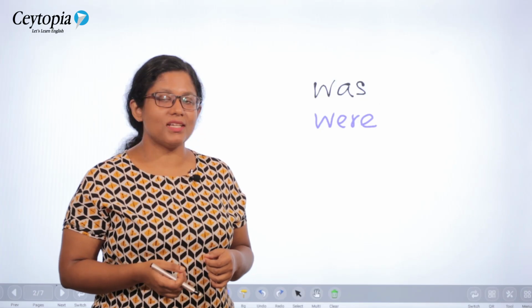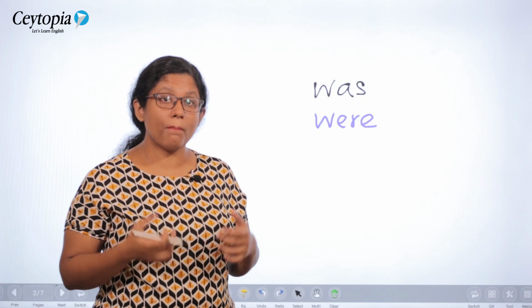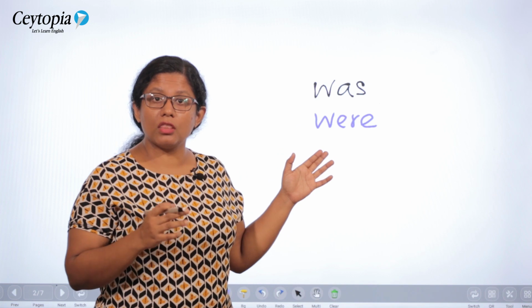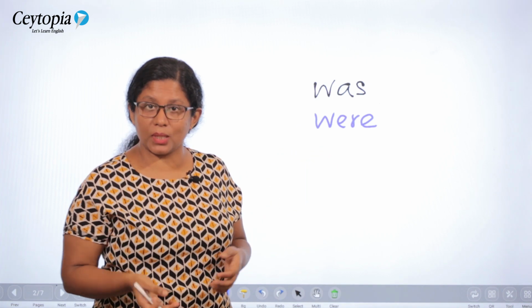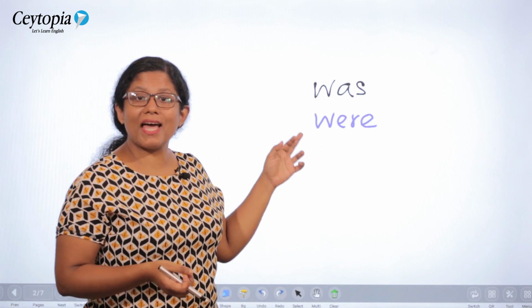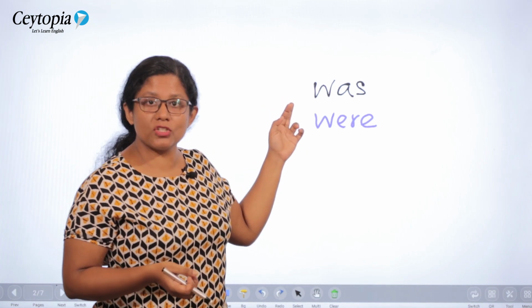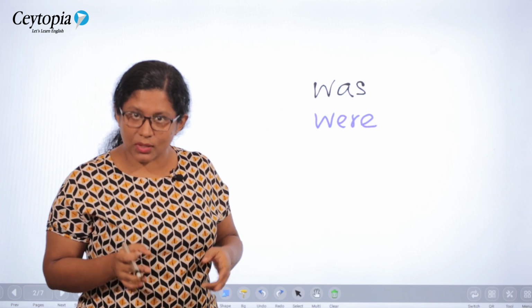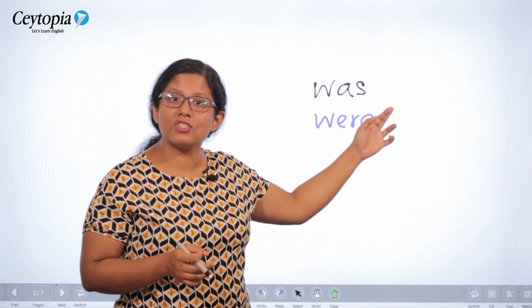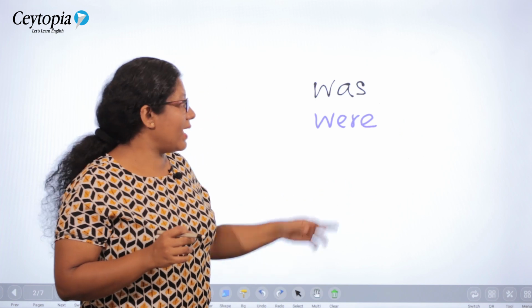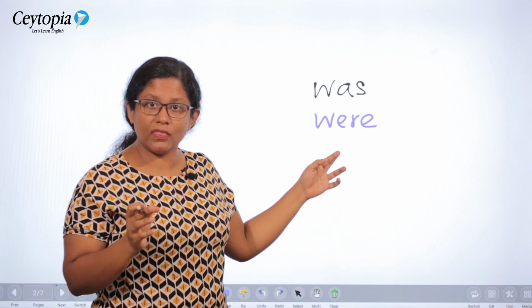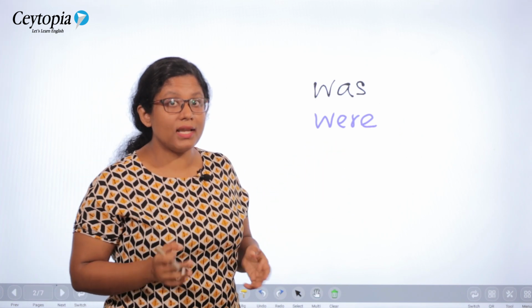Hello everyone, today our focus is on the two past tense verb forms of the verb to be, the be verb. Yes, was and were. We have two forms. Why? One is always used with the singular subjects. Was is always used with the singular subjects and were is always used with all the plural subjects. Let's see how.